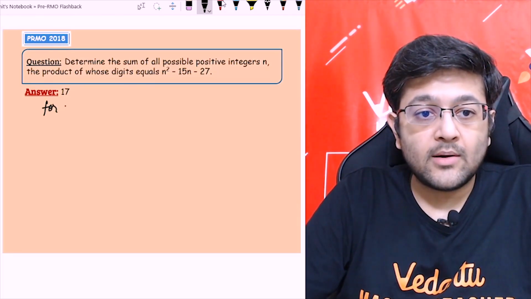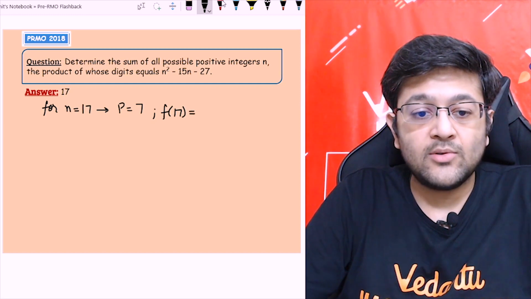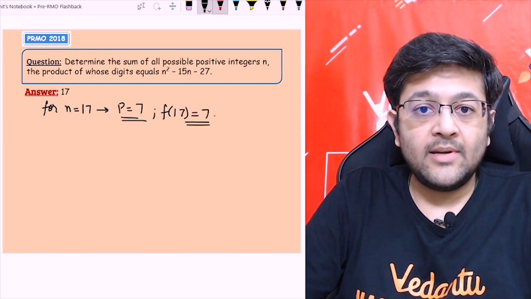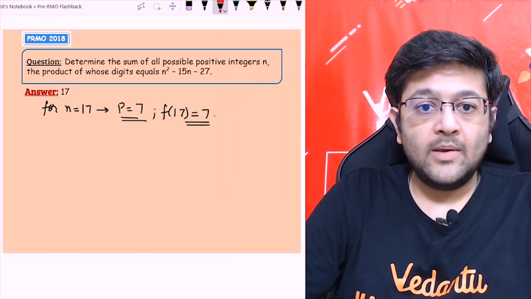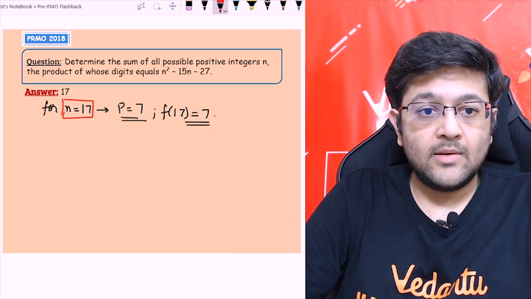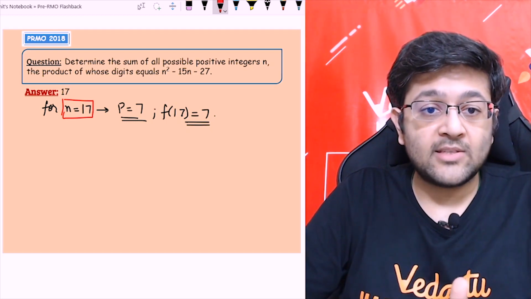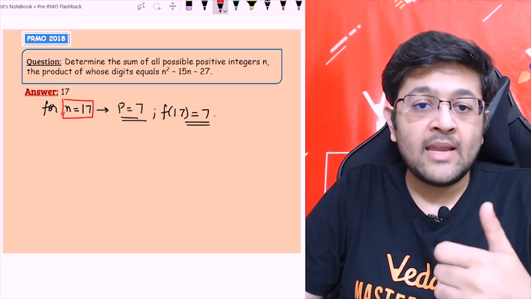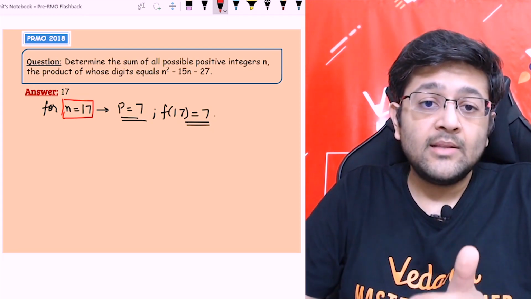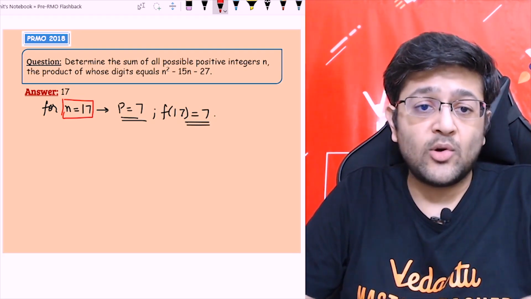So for n equal to 17, the product is 7, and as we have found, f of 17 is also 7. So n equal to 17 must be one of the values. Now the quadratic will start shooting up very fast. Let's check the subsequent numbers from n equal to 17, because at the rate at which n is increasing, the f of n function will increase at a far faster rate. It is a quadratic expression.